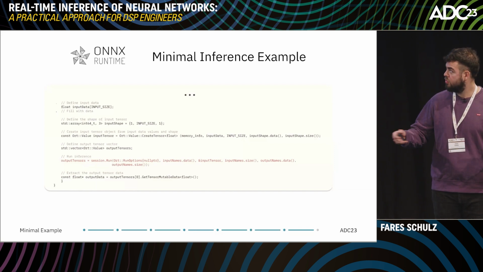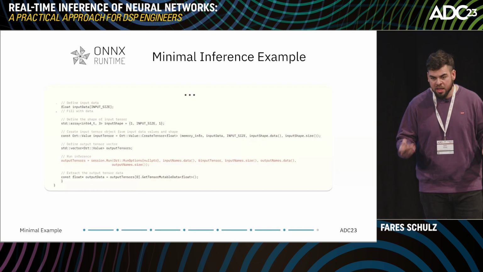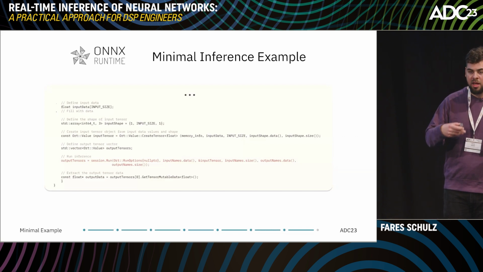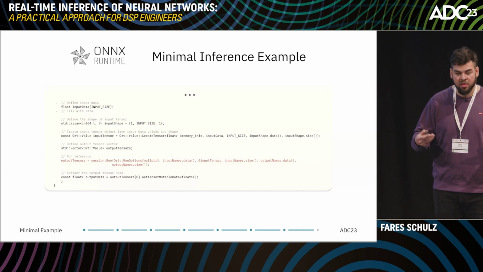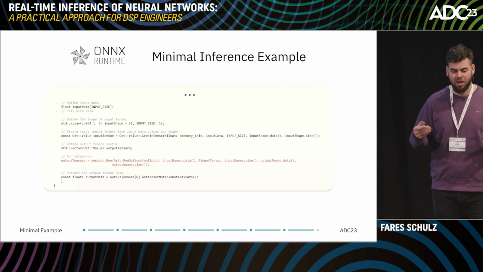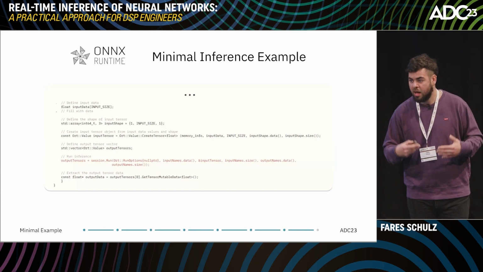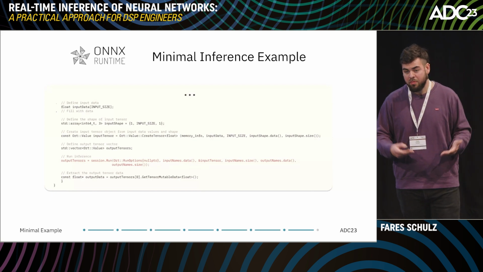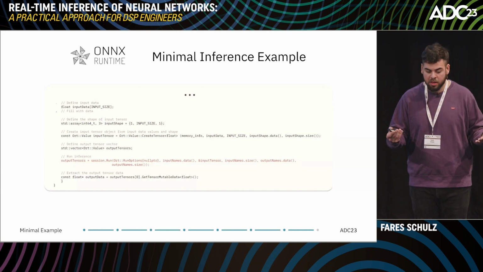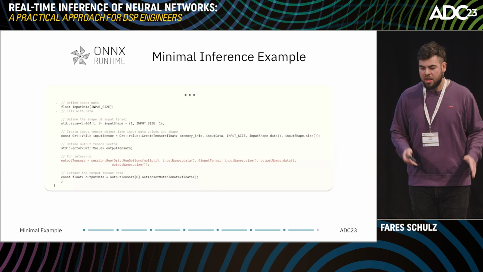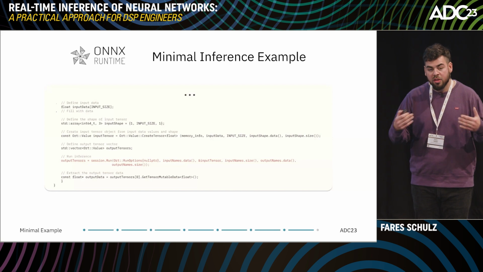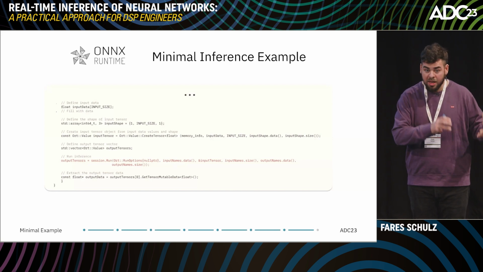We have the run method for inferencing in ONNXRuntime, and here we are constantly dynamically allocating space. So we are not only dynamically allocating space in the first run method, but we are allocating memory all of the time during our inferences. And since we need to run those inferences in our audio callback, this is not possible because it's not real-time safe.